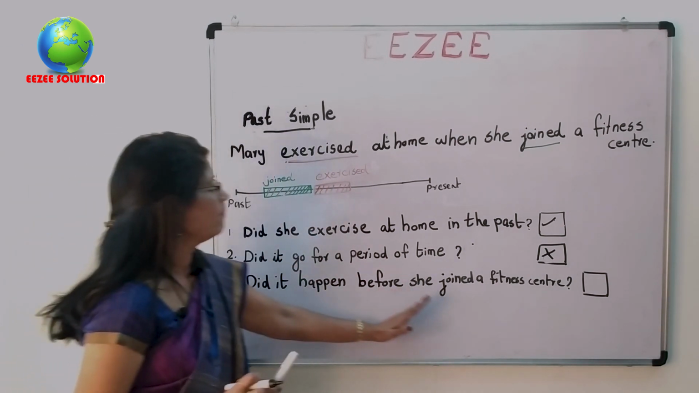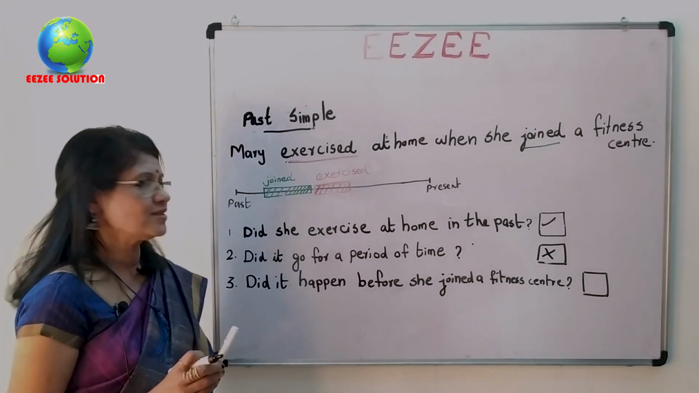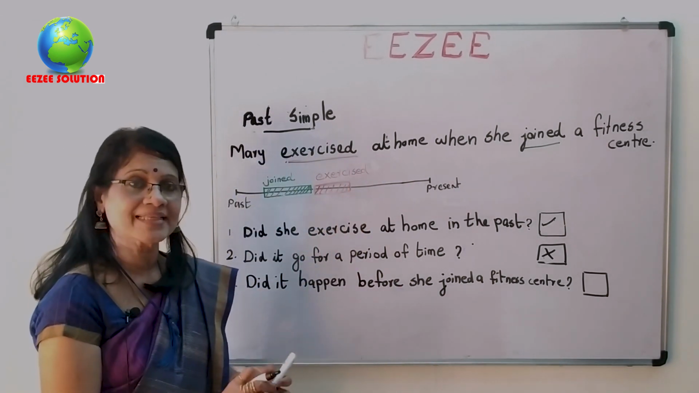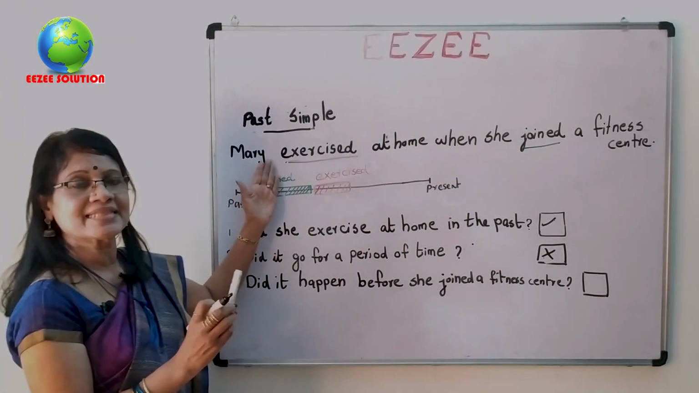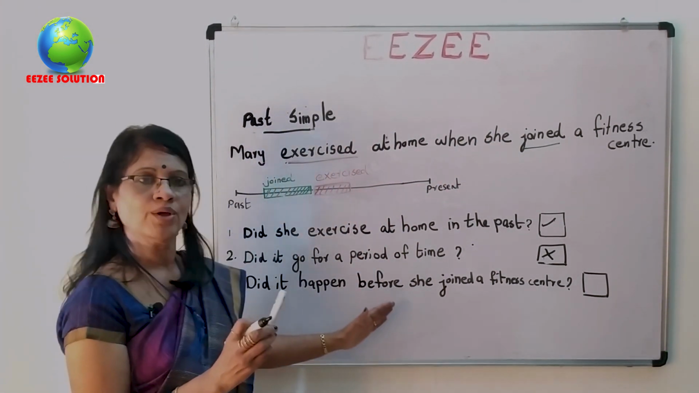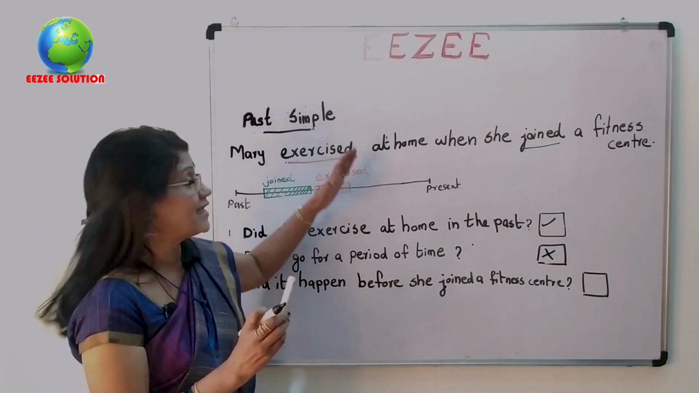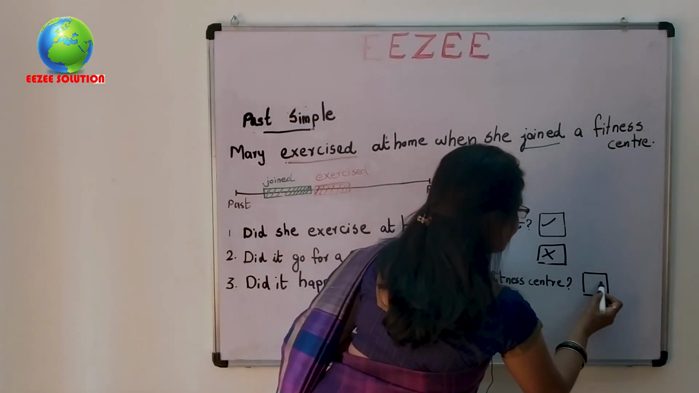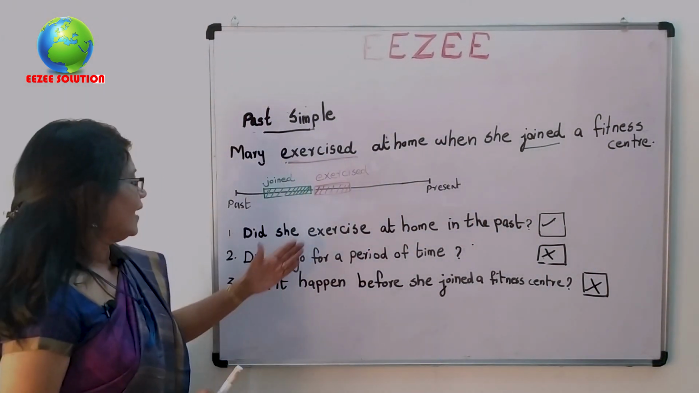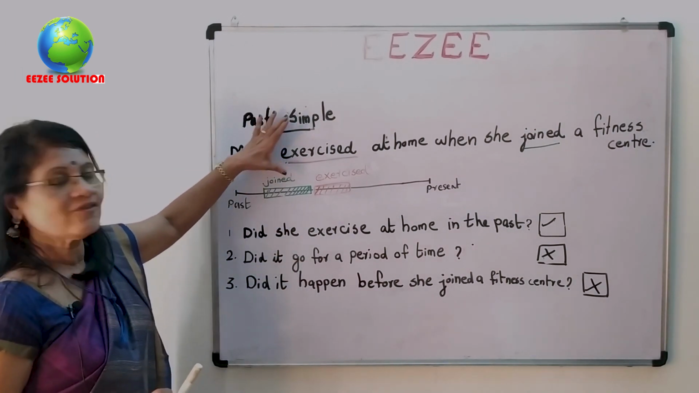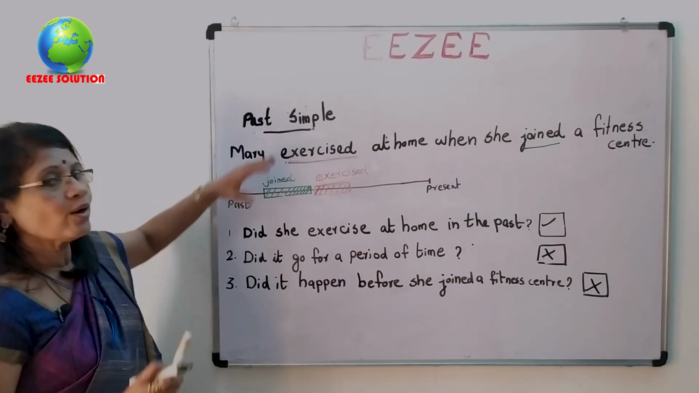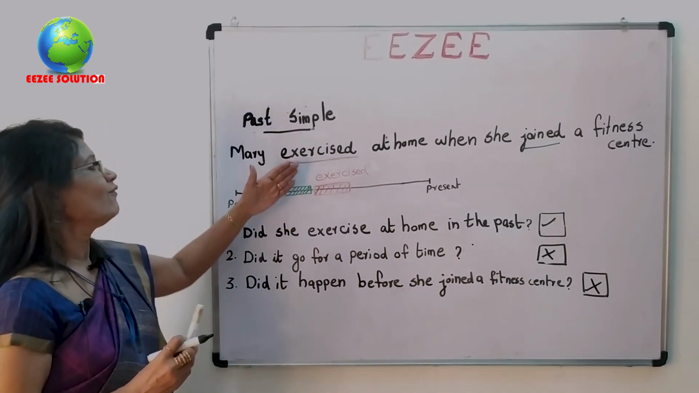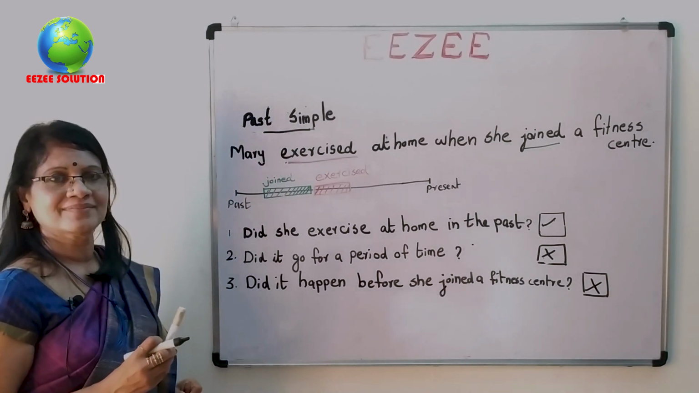So, did it happen before she joined a fitness center? Mary exercised at home when she joined a fitness center means the first event is this one and this is the second event. So, that is also not clear. Actually, there is the opposite meaning. We will get the opposite meaning only. So here, if we use past simple, we cannot convey the correct message, the correct story. So we cannot use the past simple here.